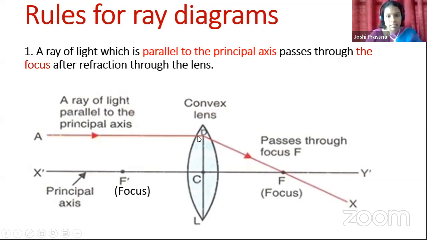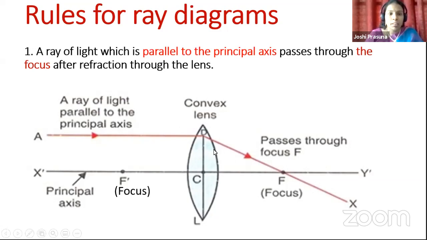So when it is getting refracted, look at the behavior of the refracted ray. After touching the convex lens, it is getting refracted through the focus. If you observe, the same line after the refraction is passing through a point on the principal axis. What is that? Focus. So whenever you choose a ray parallel to the principal axis, that will certainly follow a path through the focus after refraction.